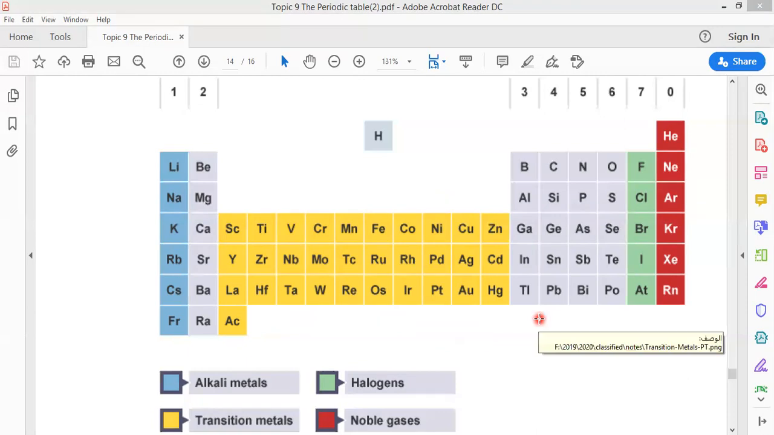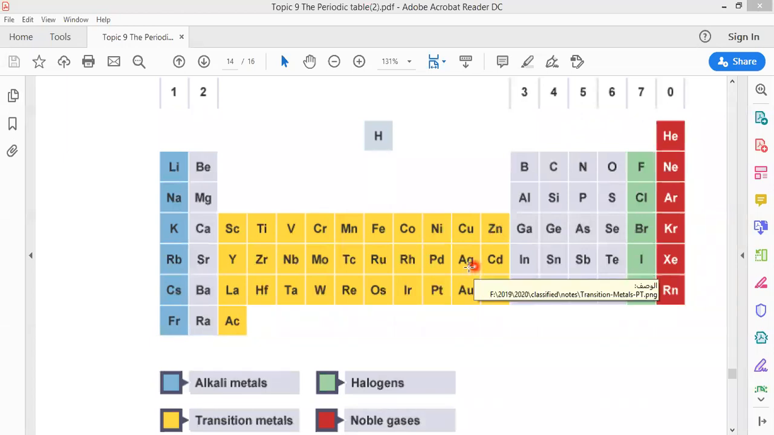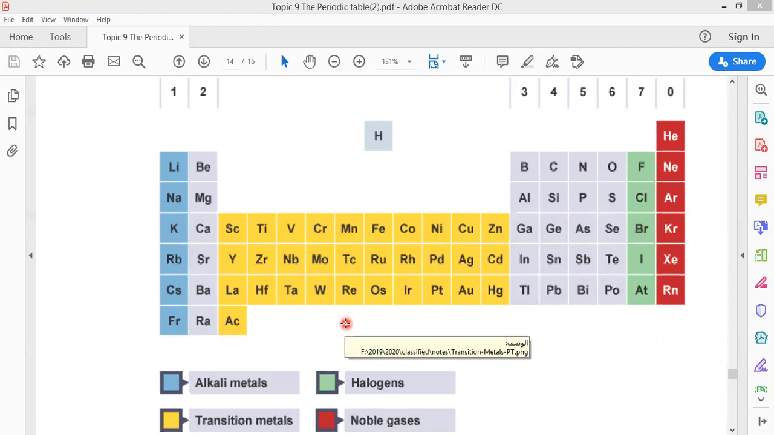They include most of the elements we use in our life, like iron, Fe, like copper, Cu, like zinc, Zn, like silver, Ag, like gold, Au, chromium, Cr, and so on. So these elements in the middle of the periodic table, about 30 elements, include many elements we use in our life.